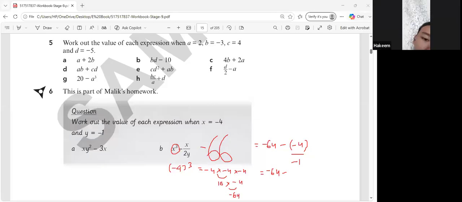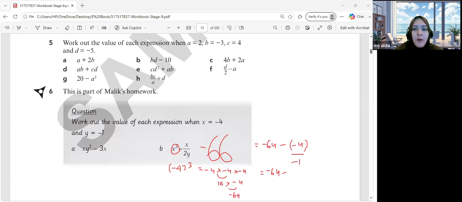Negative. Oh, okay. Yeah, because there is a negative here. But negative 4 and negative 1 itself is going to be positive. Wait, oh yeah, it should be 2y, so 2 times negative 1, okay. So, because of the negatives here, it gives a positive.